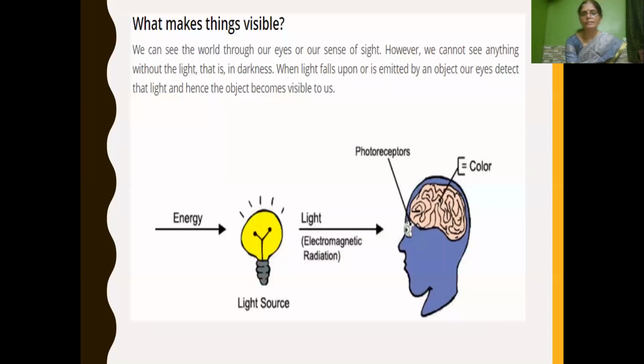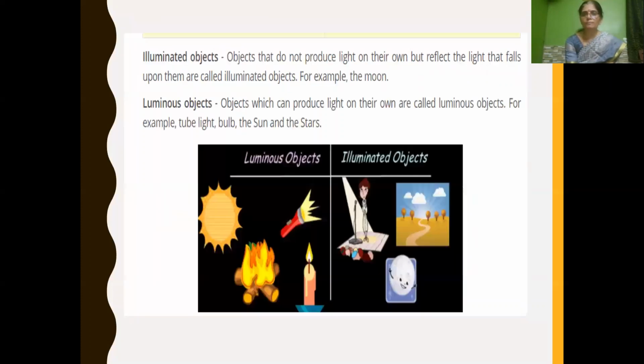We can see the world through our eyes, our sense of sight, but we cannot see anything without light. In darkness, when light falls upon an object or is emitted by an object, our eyes detect the light and hence the object becomes visible to us.